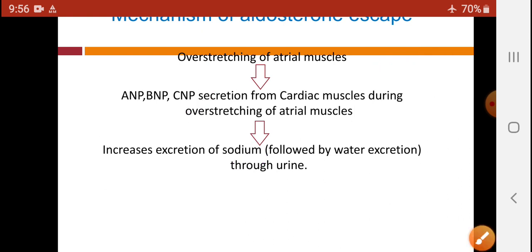So ANP, BNP and CNP cause increased excretion of sodium, and when excretion of sodium increases, excretion of water also increases through the urine.